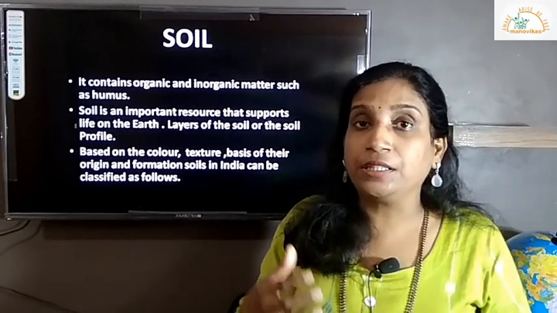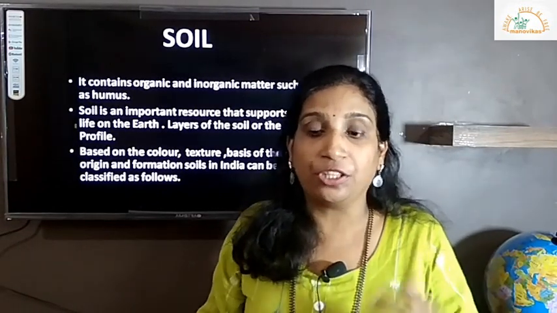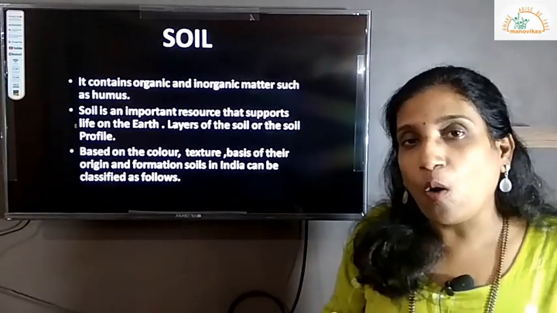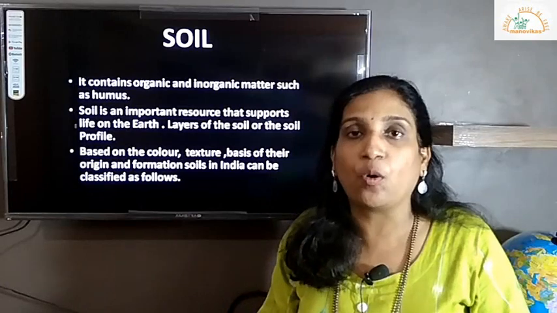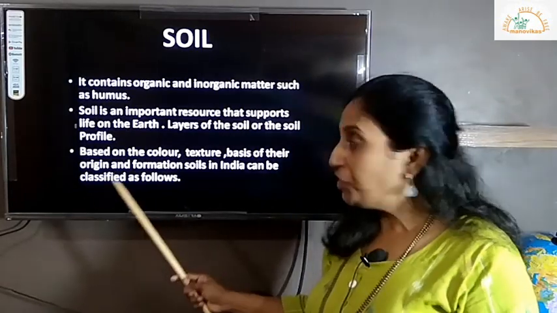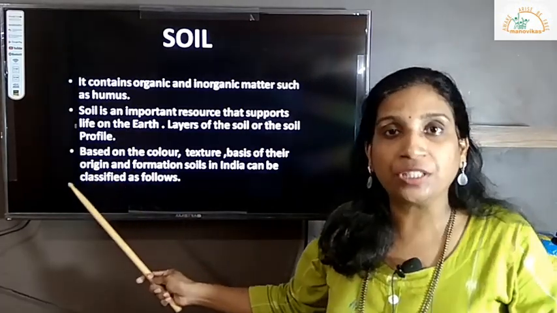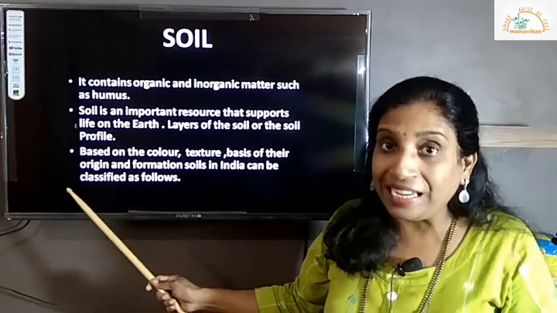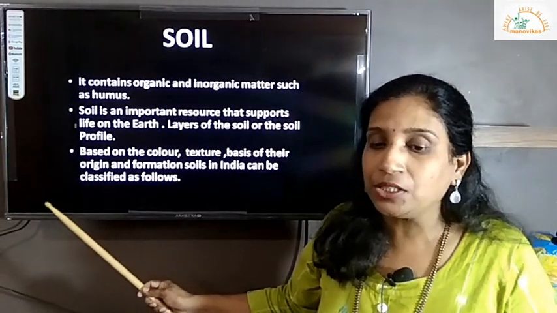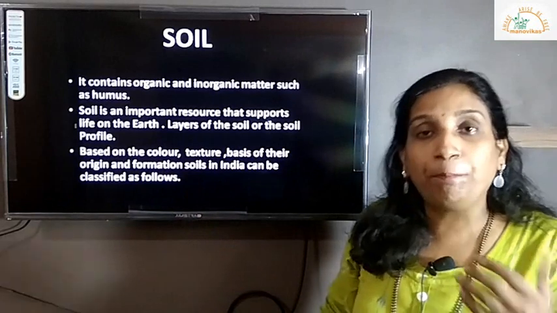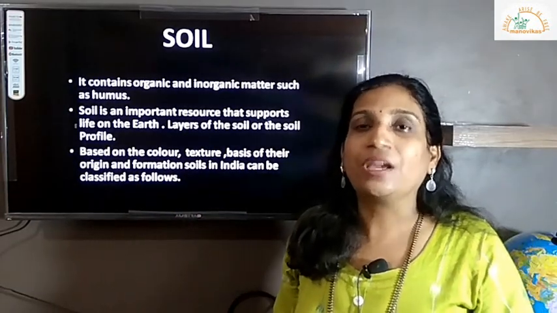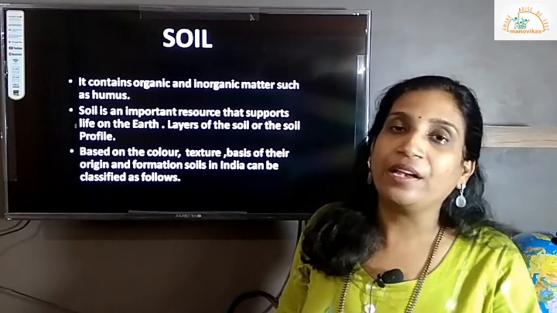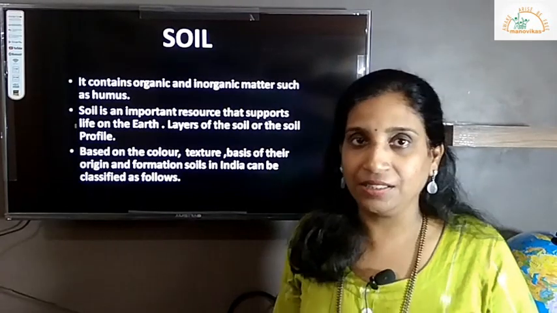Then whether it is with moisture or without moisture, dry soil, all these elements of the soil depend upon where they originate, with what type of relief and what type of climatic condition. On the basis of color and texture, in India, we have divided soil into major categories.